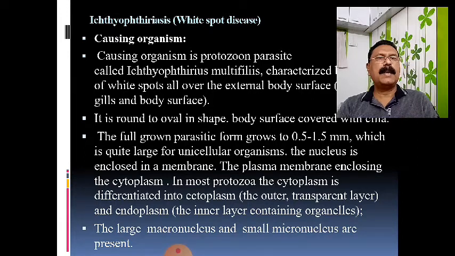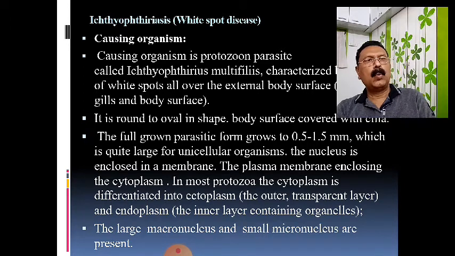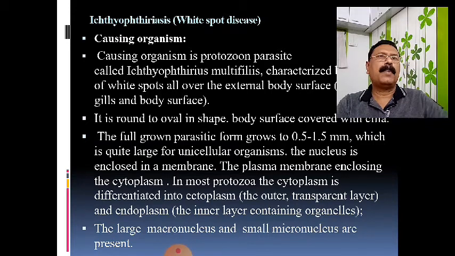So this ciliate protozoan organism generally affects the skin, gills, or overall body surface of the infected fish. The parasite will grow to a size of about 0.5 to 1.5 mm in diameter.